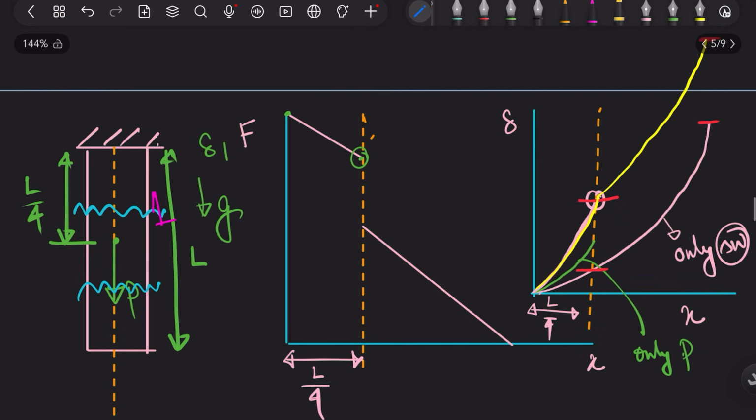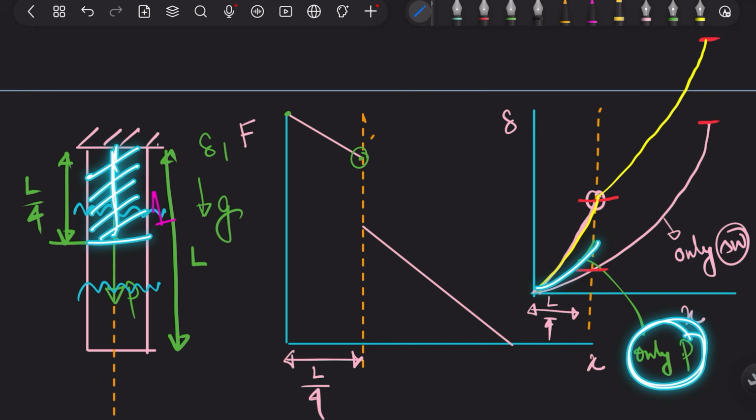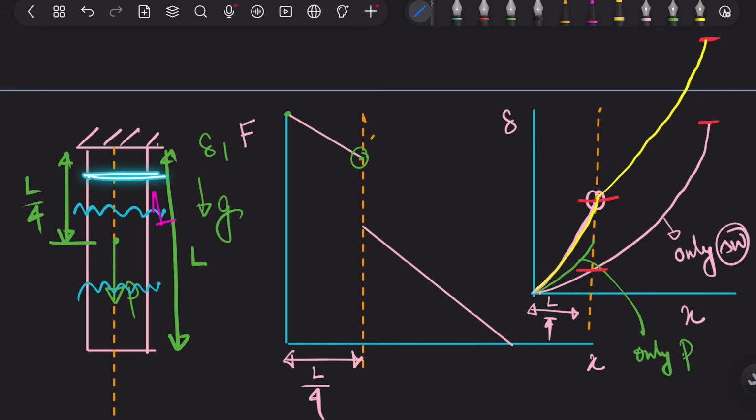In this case, for only load P, until this section the load is constant, the stress is constant, and the engineering strain is also constant. But the variation of deflection cannot be linear for that reason, because this section will have some delta and that will add up to this section.